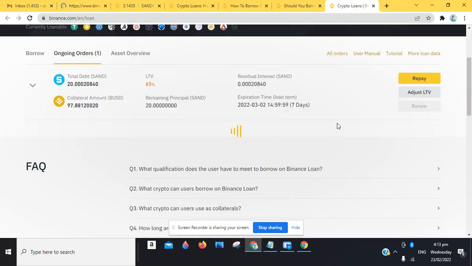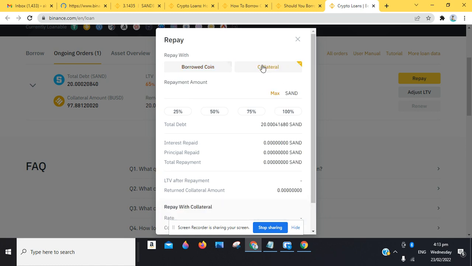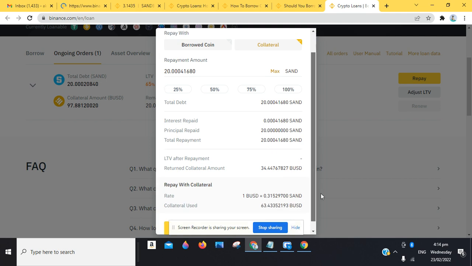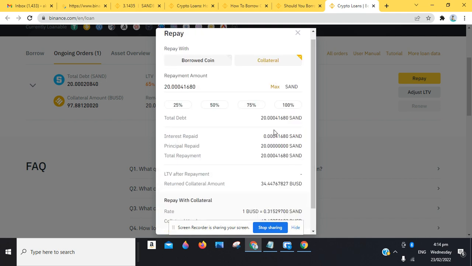So this is basically how it works on the Binance platform, guys. So we're going to click on it again. So we're repaying the borrowed coin and the collateral. Okay, let's see what we are repaying. Rates, repayment amount, collateral used, return collateral.